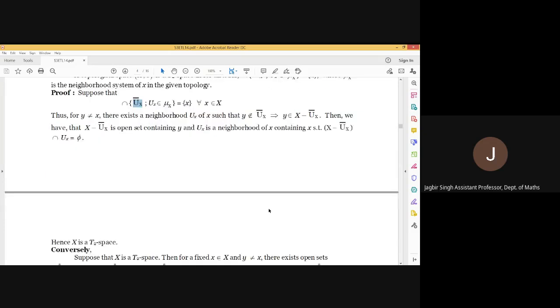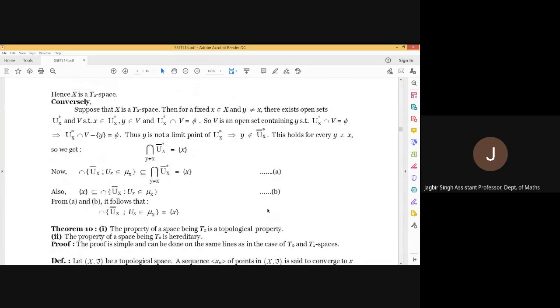Conversely, assume the space is T2. This time we have to prove that the intersection of closures of all the possible neighborhoods is singleton x. For any fixed x, just select an arbitrary element x and fix it.